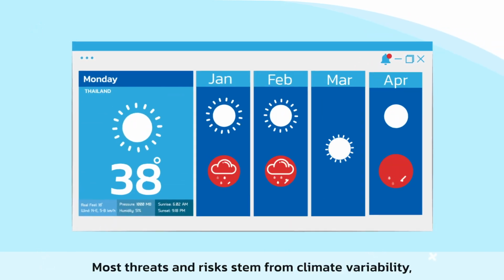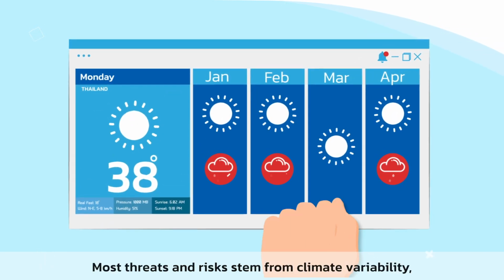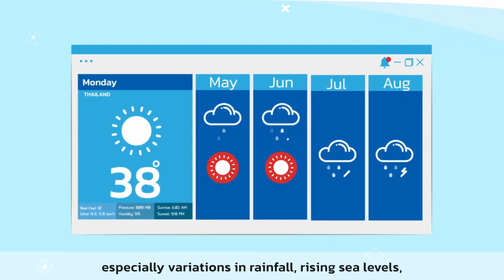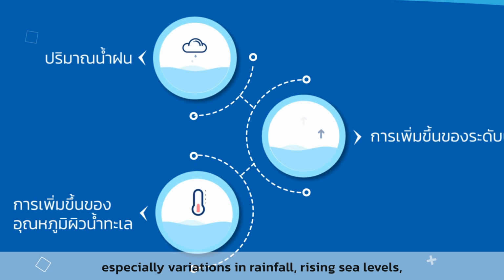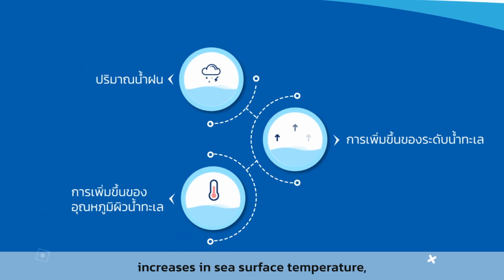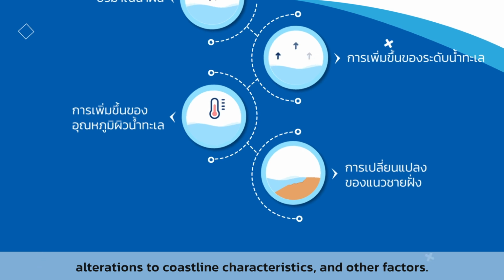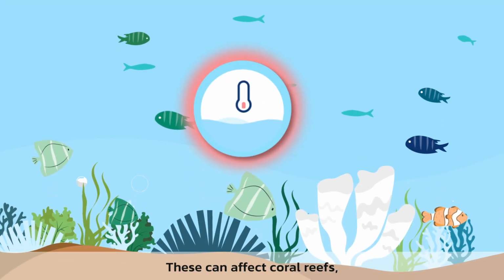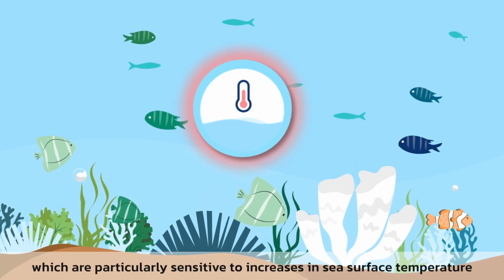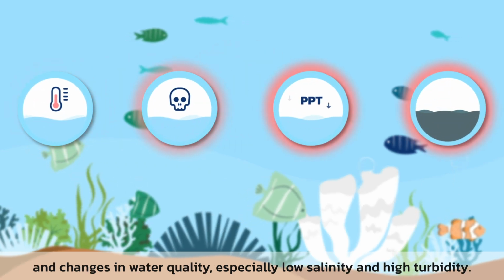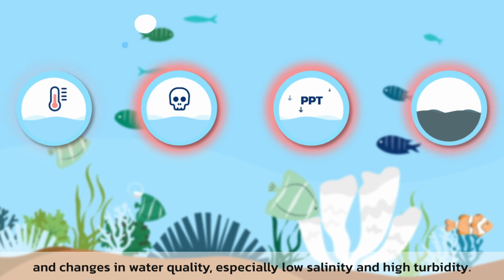Most threats and risks stem from climate variability, which is a negative consequence of global climate change, especially variations in rainfall, rising sea levels, increases in sea surface temperature, alterations to coastline characteristics, and other factors. These can affect coral reefs, which are particularly sensitive to increases in sea surface temperature and changes in water quality, especially low salinity and high turbidity.